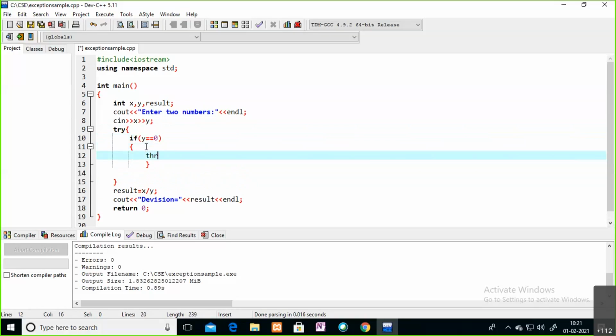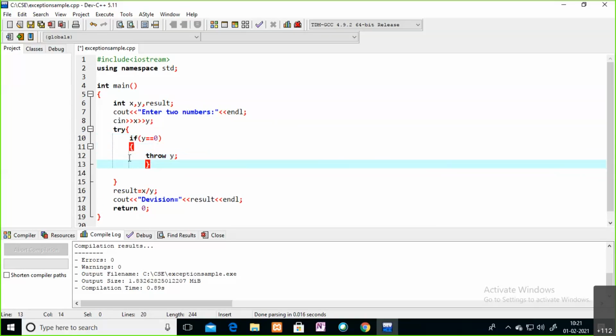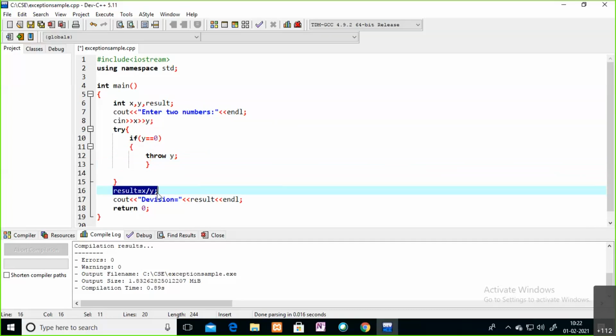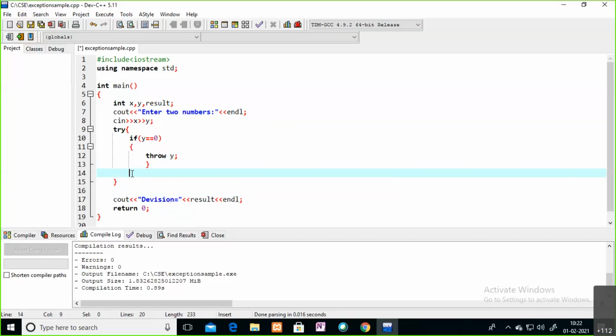I'm just throwing y, from this try block. The exception is y here. Inside the try, I'm mentioning this particular risky code. Because of this statement, it is going to stop your execution. If the user enters this y value, your program is going to stop abnormally.